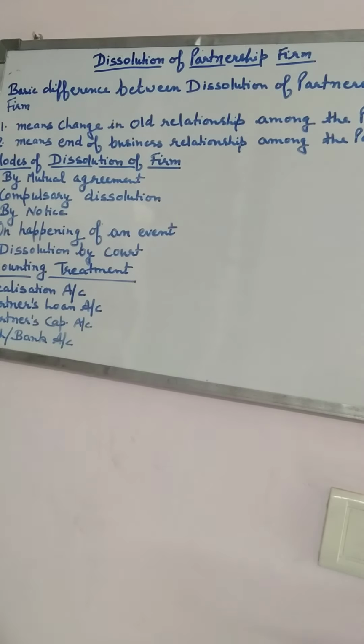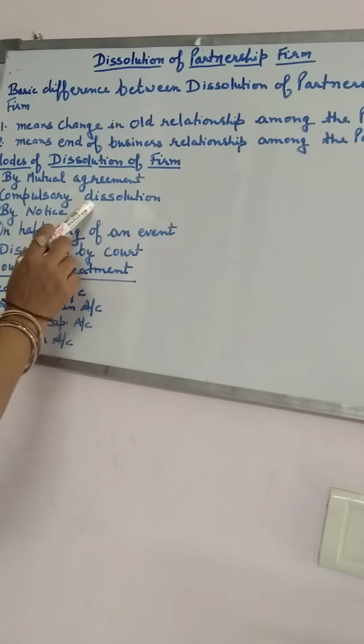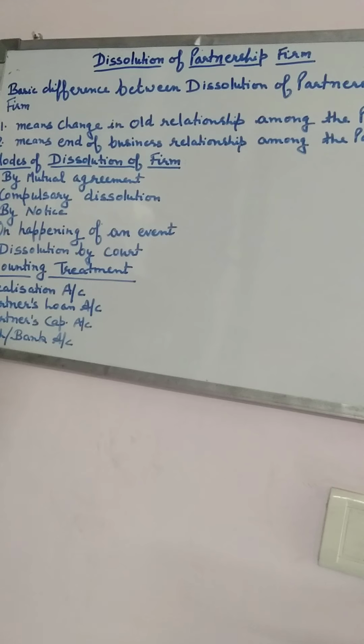After that, the second one is compulsory dissolution. Compulsory dissolution means when all the partners except one become insolvent, or when the business of the firm becomes unlawful. These are some reasons behind it. The third one is by notice.